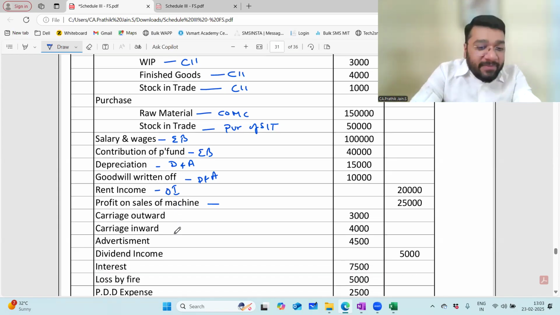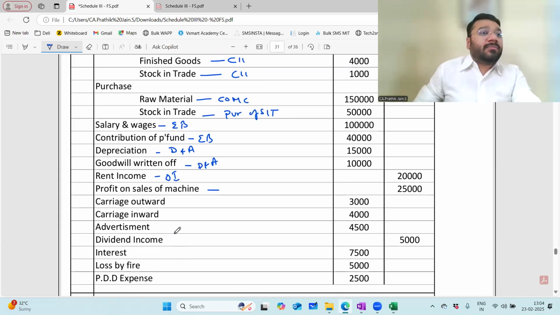Profit on sale of machine. Do we have any loss on sale of machine? Yeah, is our machine a problem? Machine, machine. Some noise from the machine.